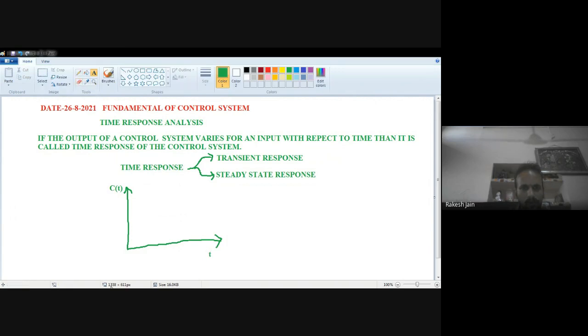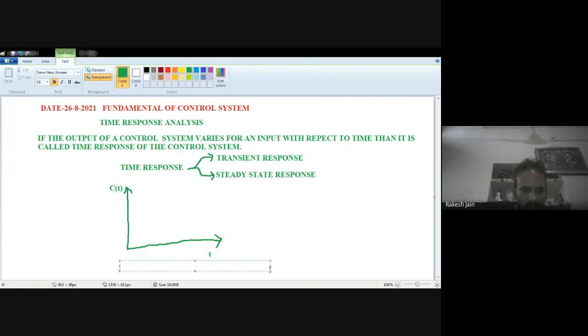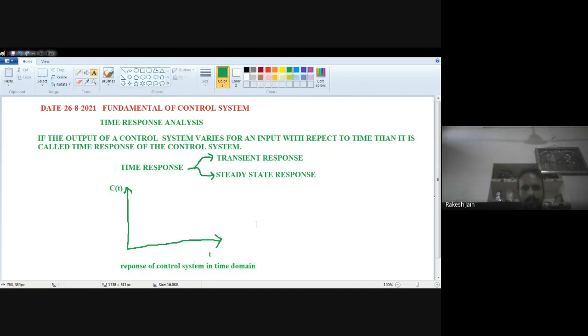Now, if you talk about the response, it will look like this: the response of a control system in time domain. Then it will be divided into two basic parts.